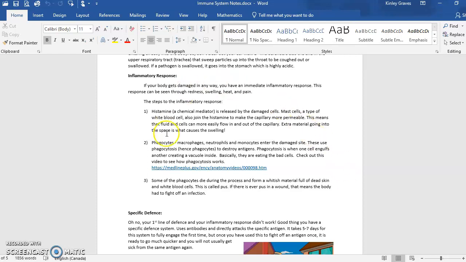So basically this is our inflammatory response. You have histamine and mast cells that are making the capillaries more permeable, so more phagocytes like macrophages, neutrophils, and monocytes can enter that damaged area, and they are using phagocytosis to get rid of all those bad cells that have entered the body. Then after that they die and form a little ball of pus where the wound was, and that means that the body had to fight off an infection. So that's all we're going to cover for today.